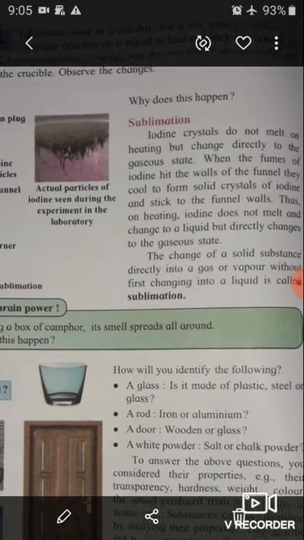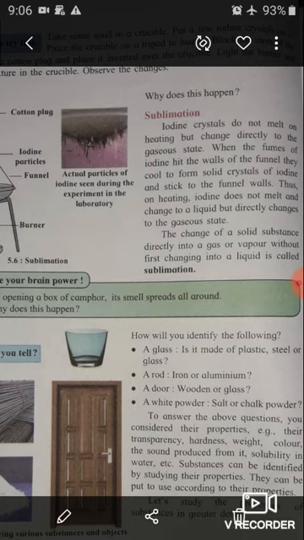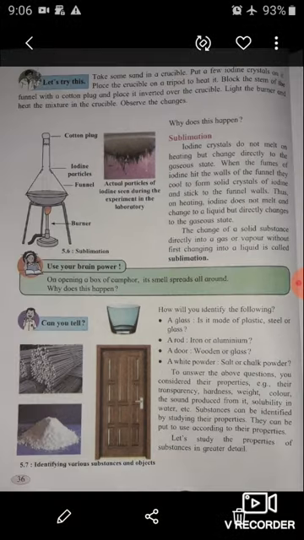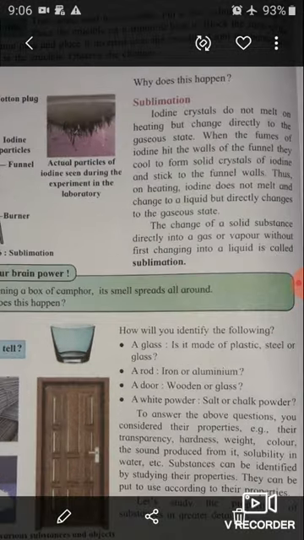Iodine crystals do not melt on heating. You take those iodine crystals, and when the fumes of iodine hit the wall of the funnel, they cool to form solid crystals of iodine and stick to the funnel walls.